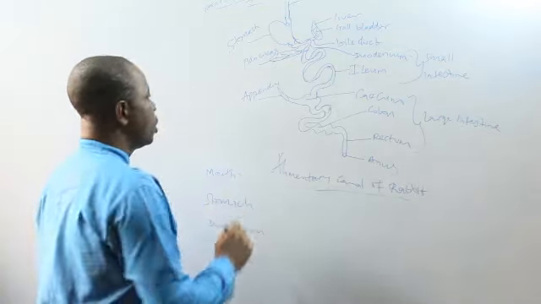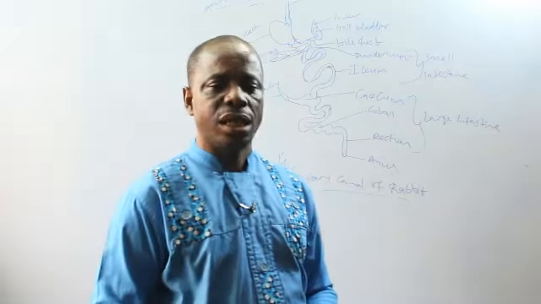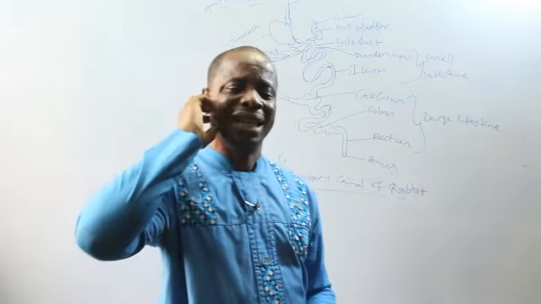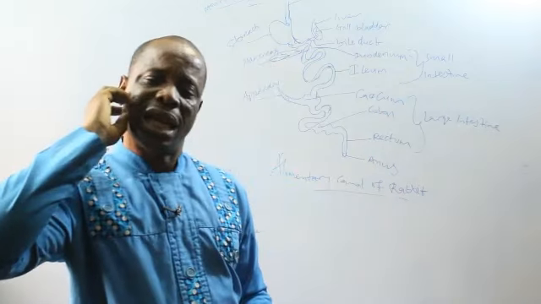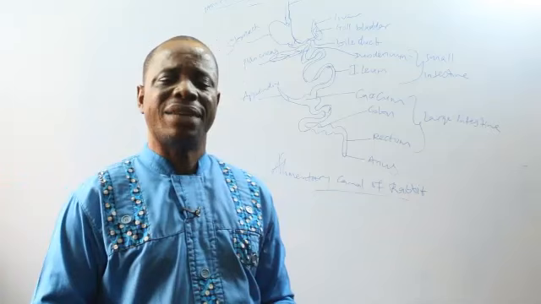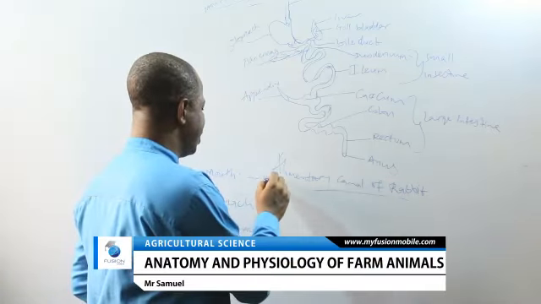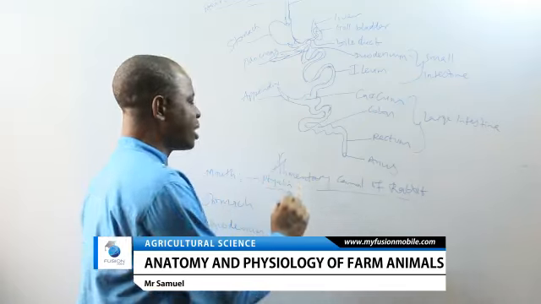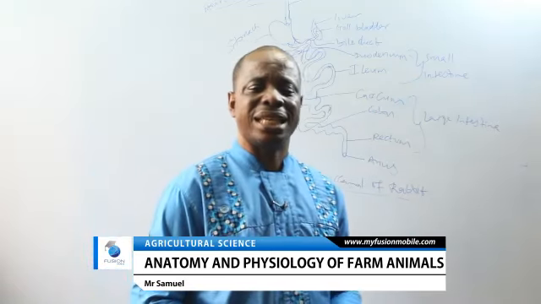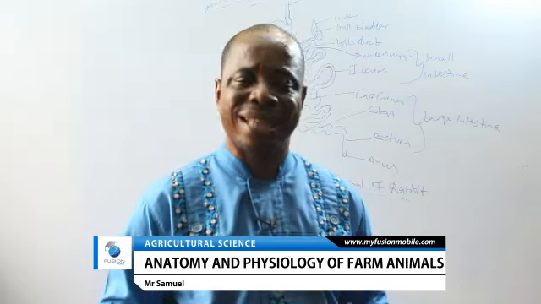Now, in the mouth, when the animal takes the food to the mouth, the animal masticates it with the teeth. Saliva is produced from the salivary gland in the mouth and mixed with the food. This saliva contains an enzyme known as ptyalin. This enzyme ptyalin is a salivary amylase, meaning that it is an enzyme that can digest starch.